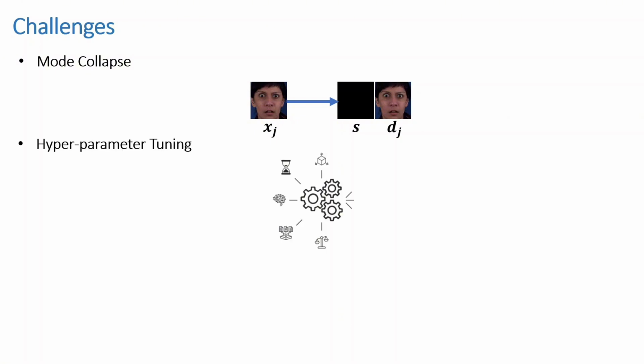Hyperparameter tuning. Hyperparameter tuning is crucial for optimizing model performance, but can be highly challenging due to the complex interactions between different parameters. Existing methods often require extensive tuning to achieve a balance between static and dynamic information, making the process time-consuming.